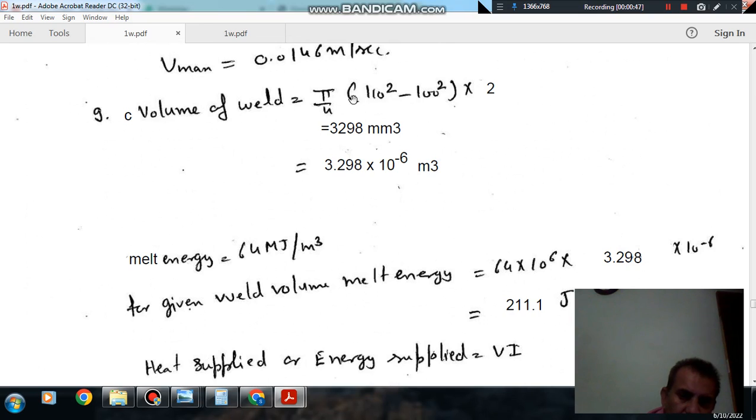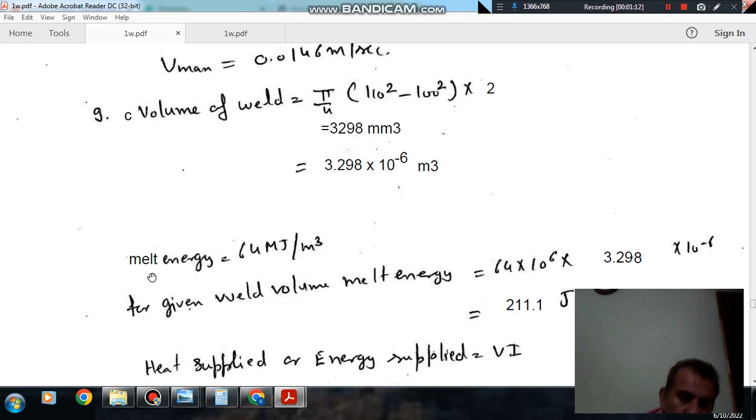So volume of weld is pi by 4 times (110 square minus 100 square) into 2. We are taking 1 mm from each side, and this is the outer diameter, this is the inner diameter. So that is the volume of weld, which is 3298 mm cube. As they are pipes, it is cylindrical in shape, so the volume of the weld is this.